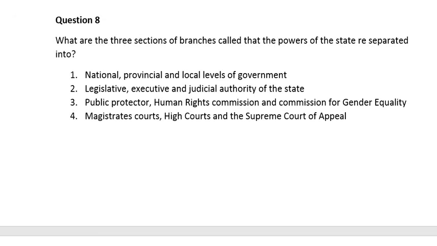Question 8. What are the 3 branches called that the powers of the state are separated into? Number 1, national, provincial, local levels of government. Number 2, legislative, executive, and judicial authority of the state. Number 3, public protector, human rights commission, and commission for gender equality. Number 4, magistrate court, higher court, and the Supreme Court of Appeal. So guys, here the correct answer is number 2, which says legislative, executive, and judicial authority of the state.